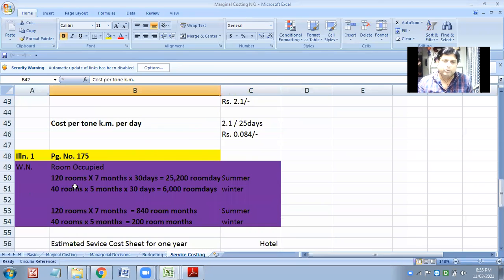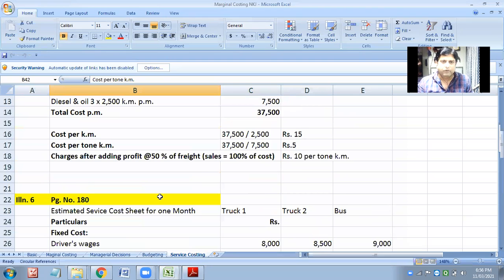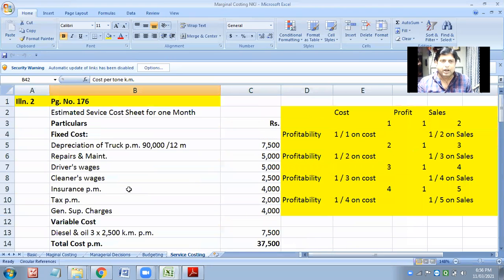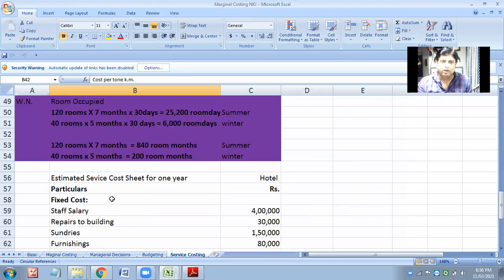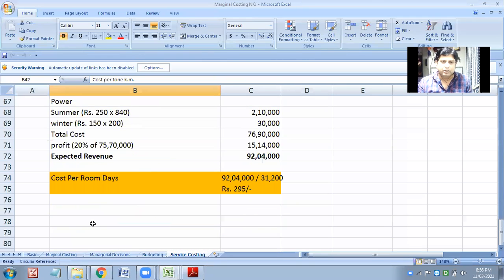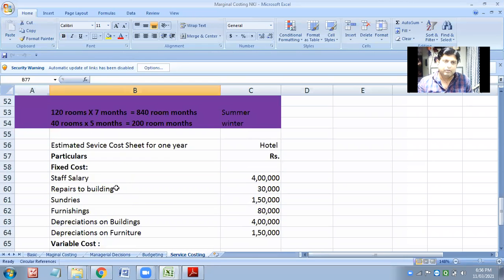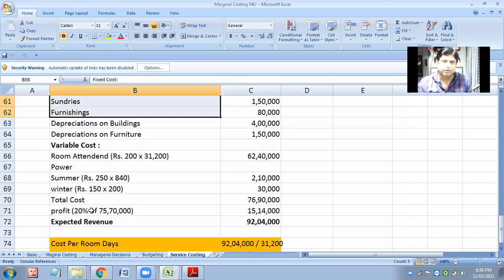But in room it could be per day per room, or per bed per room, or per month per room, a kind of. So the working we used to do for road, a similar kind of working we need to do here also in the hotel industry. And then subsequently you can get the cost per day per room, or per bed, or likewise. More or less again we have to segregate fixed cost and variable cost.